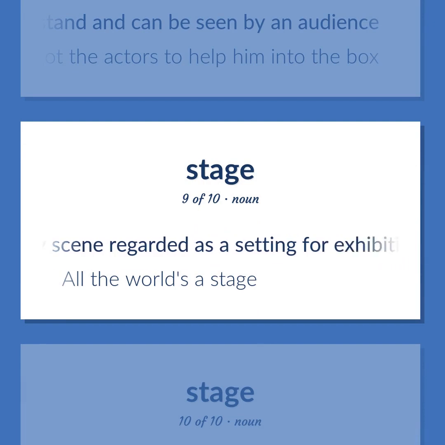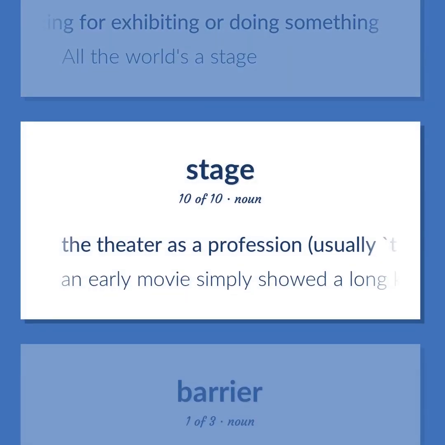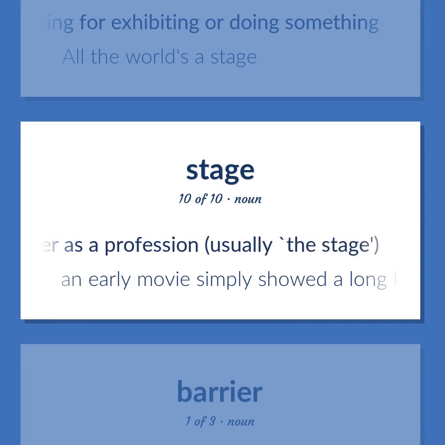Any scene regarded as a setting for exhibiting or doing something. All the world's a stage. The theater as a profession, usually the stage. An early movie simply showed a long kiss by two actors of the contemporary stage.